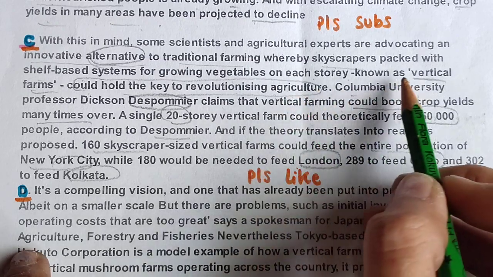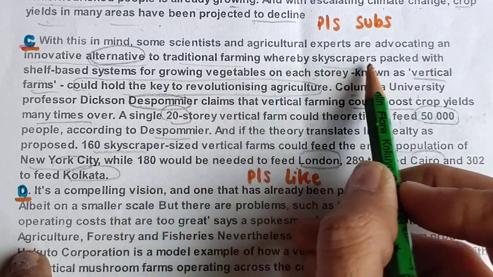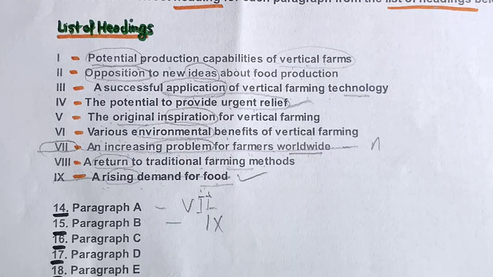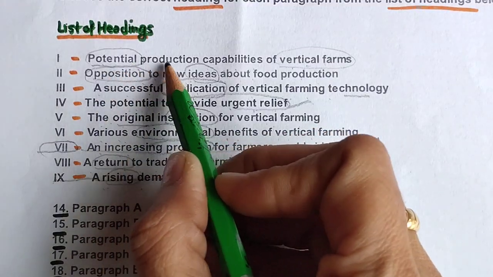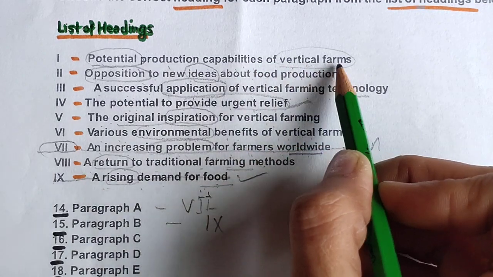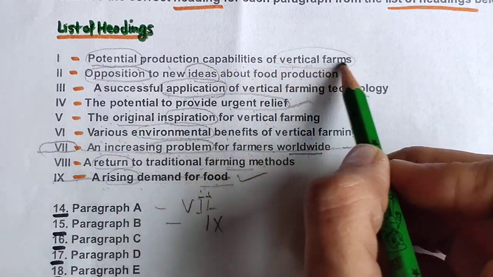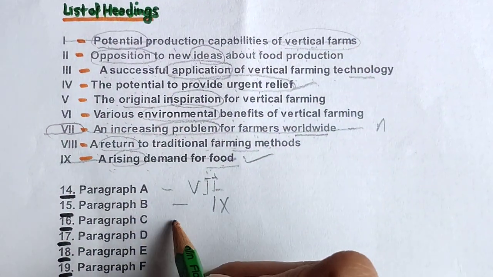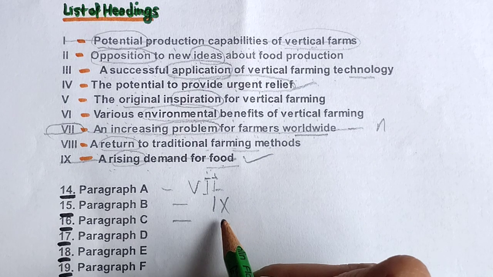So what we have found, the important phrase, is could hold the key to revolutionizing agriculture, packed with shelf-based systems. Okay, so let's read the options. The first one says potential production capabilities of vertical farms. Yeah, they were talking about vertical farms and production capabilities, so I will go with that. So C is number 1.